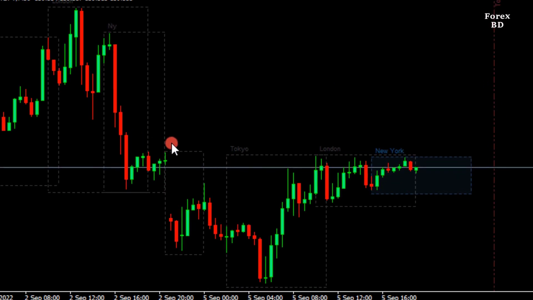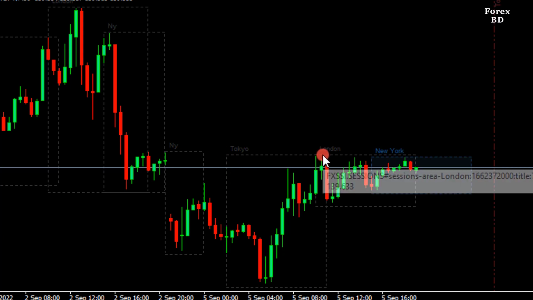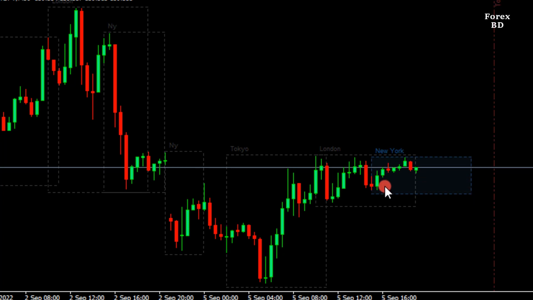Here you can see that the New York session is written, and it also marks how long it was running. Also, you can see overlap, that means two sessions are together, so we can see two boxes together. This way you will know from the running market when any session is running. You don't have to calculate time for that. You can understand just by looking at the chart itself.